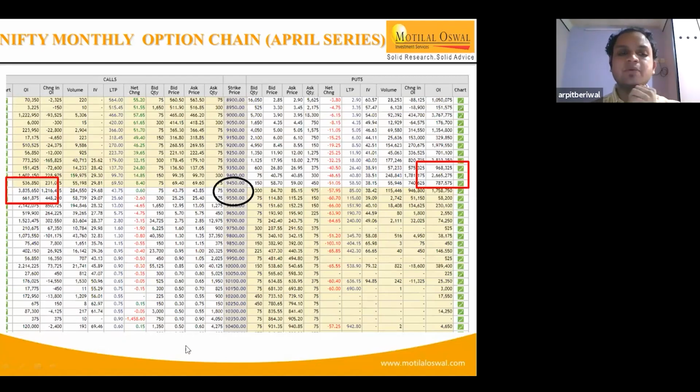There is another question: for option trading, can we follow spot or futures? For option trading, it is always important to follow the futures levels, and you have to keep futures levels in mind for trading the options.